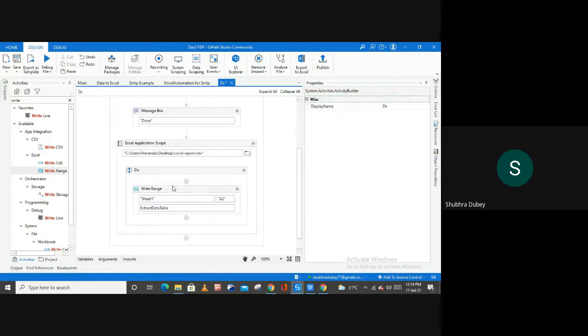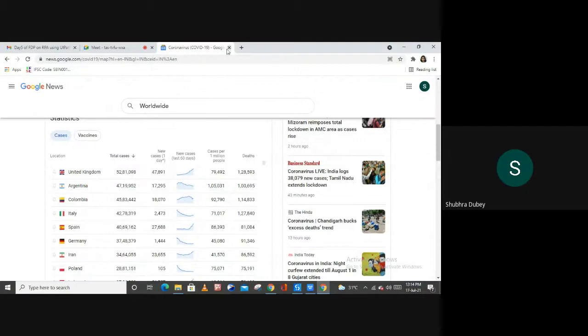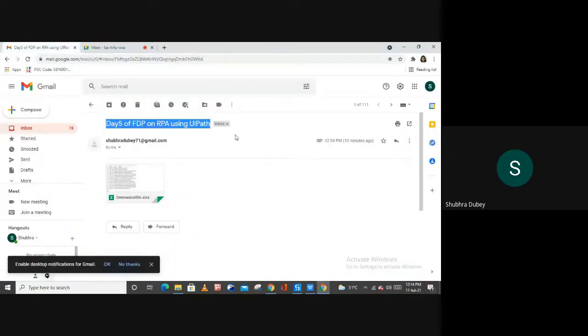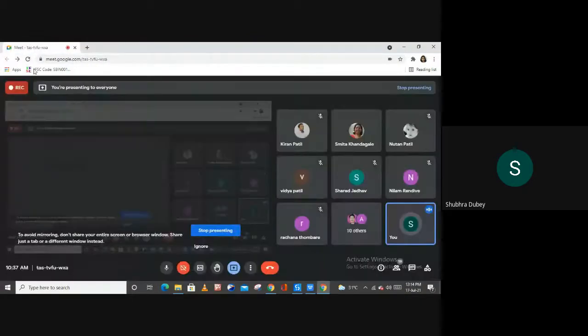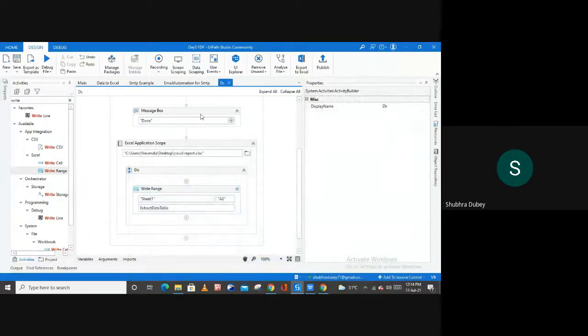Then let me check add header from here. Then save this program, and now let me close this site from here in this email account, and then minimize your window. Let me save it again, and let me run my file.